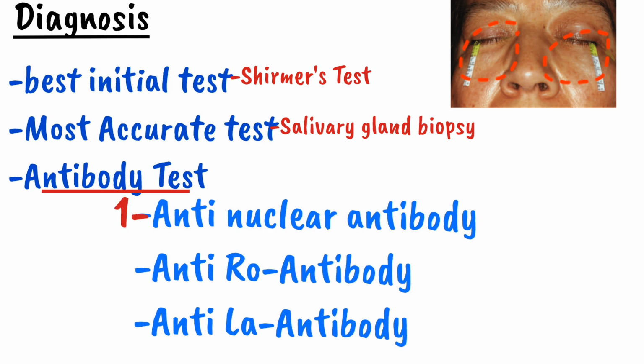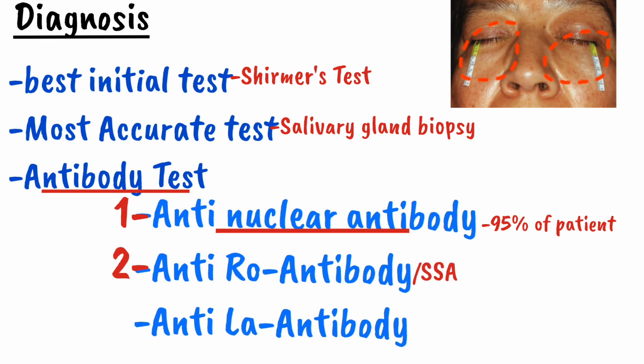The first one is an anti-nuclear antibody. This test is present in about 95% of our cases. It is highly sensitive but it lacks specificity because the anti-nuclear antibody are present in wide variety of diseases. The second one is the anti-Rho antibody. The anti-Rho antibody is also called as SSA antibody. This antibody is produced against a Rho antigen. It is present in about 55% of a patient.